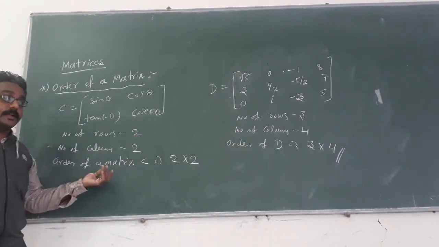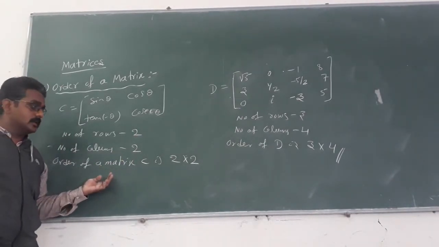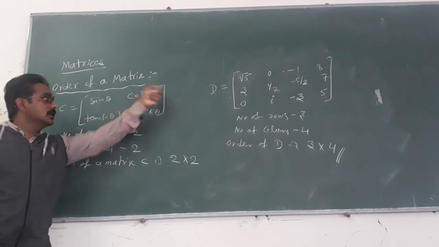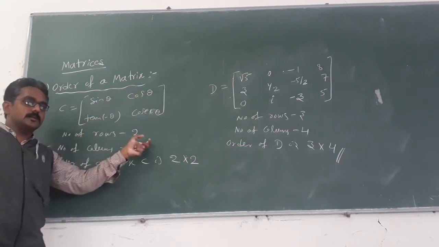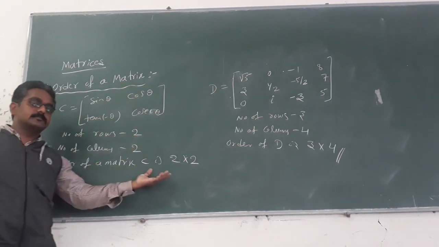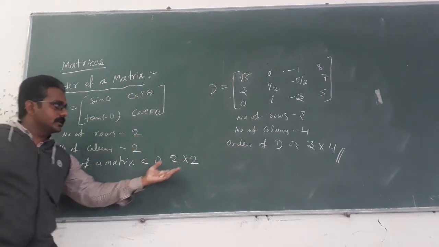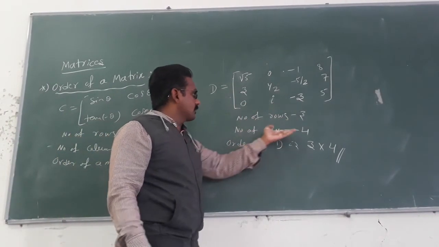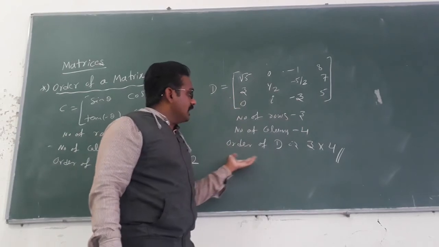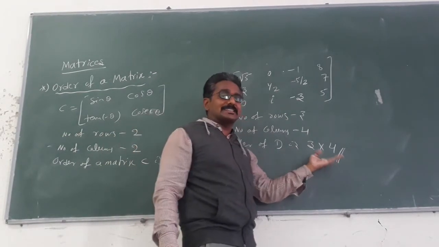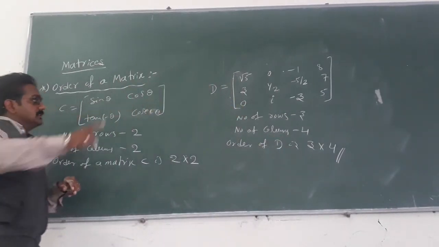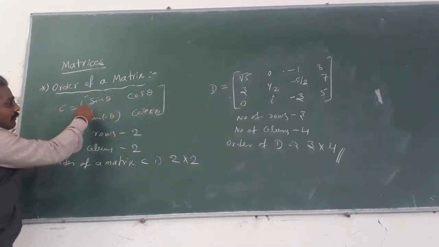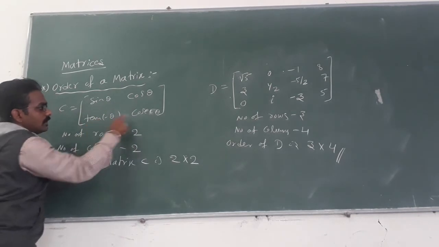Another concept you can develop here. See here, the number of rows and number of columns will represent the order of the matrix. Here matrix D consists of 3 rows and 4 columns, so the order of D is 3 by 4 or 3 cross 4. Okay. See another one. How many elements are there? Just count it. 1, 2, 3, 4.